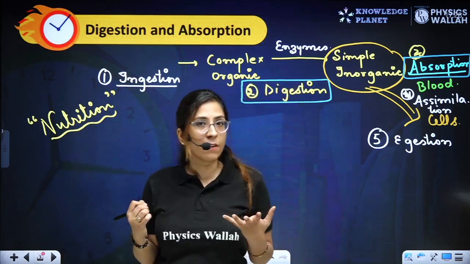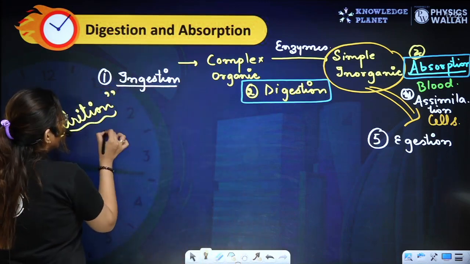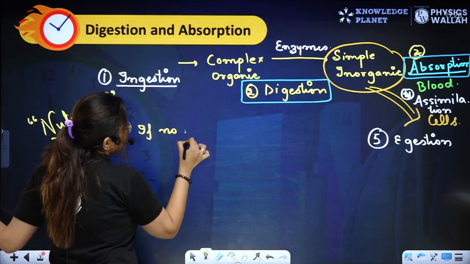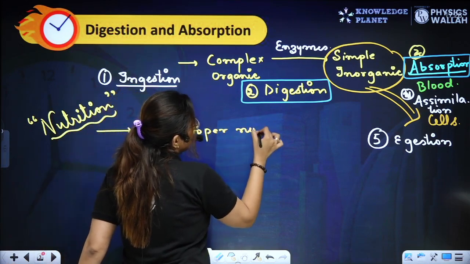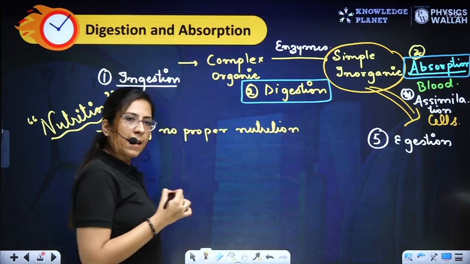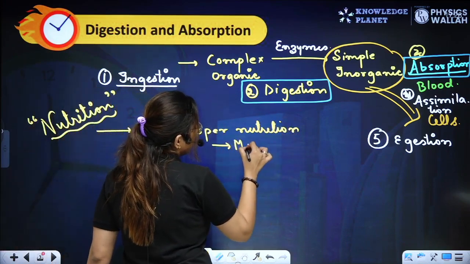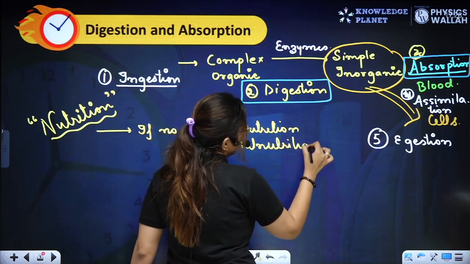And how are we having nutrients? By eating proper food. So if there is no proper nutrition, then there will be malnutrition.